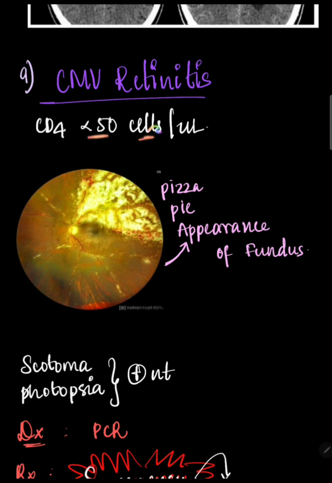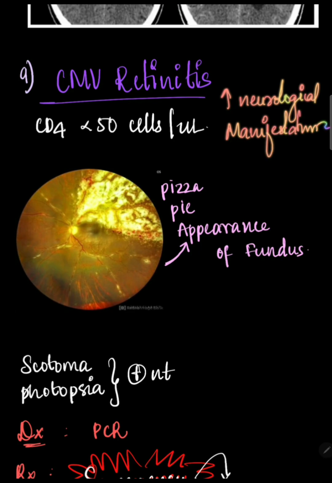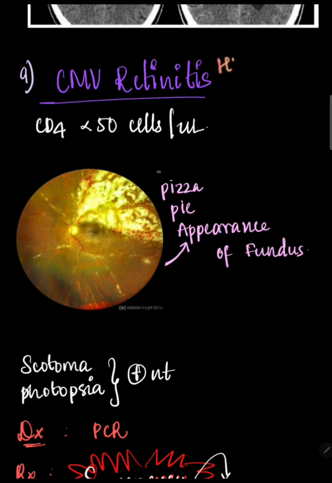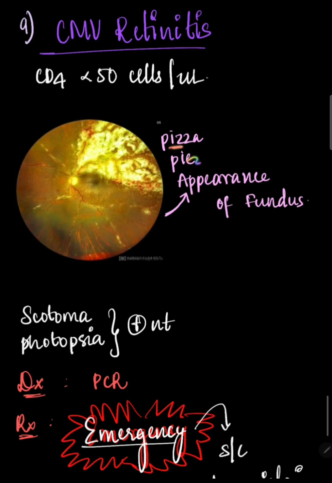Then we have CMV retinitis, which is the worst opportunistic infection, because the lesser the CD4 cell count drops, the more we'll have neurological manifestations, and the more will be the brain involvement. If a person who's HIV positive has CMV retinitis, that probably means that he's towards the end of the disease course. And then there's the pizza pie appearance in CMV retinitis.